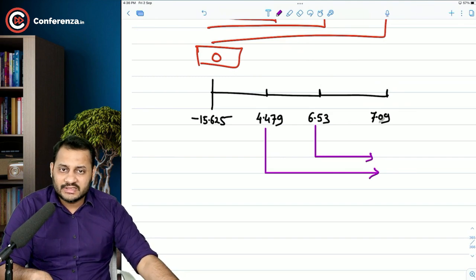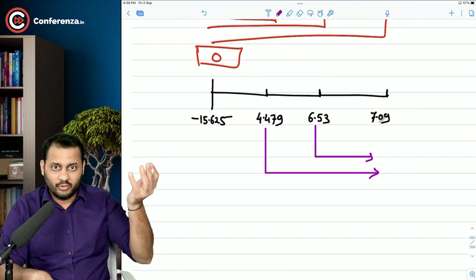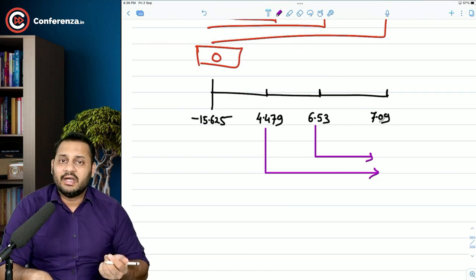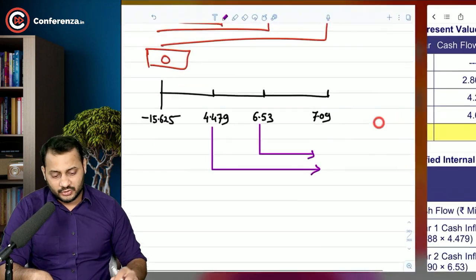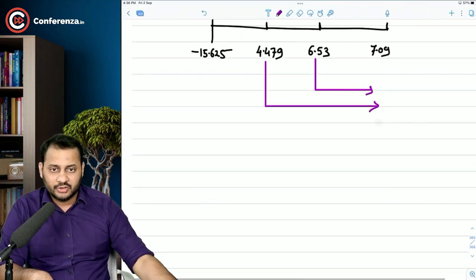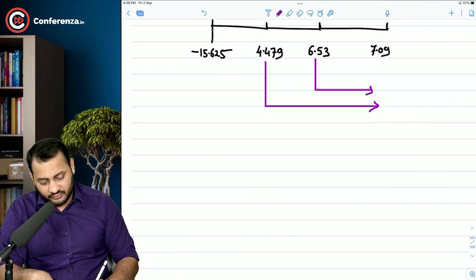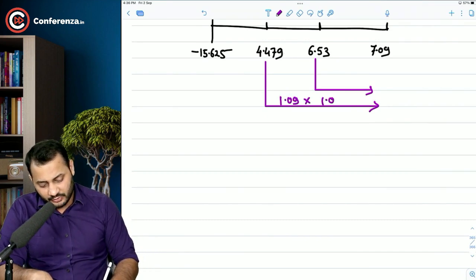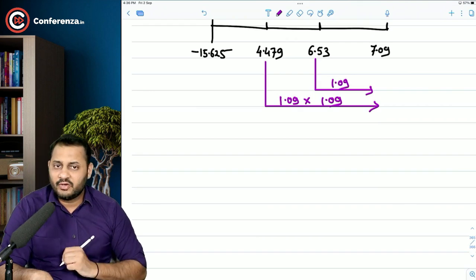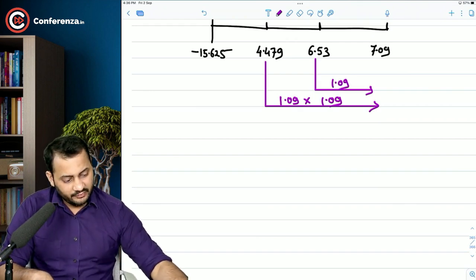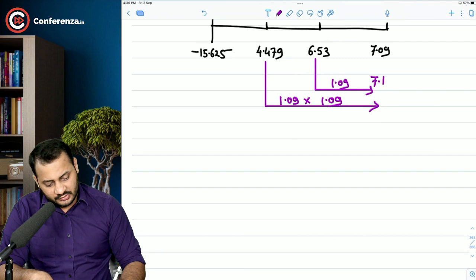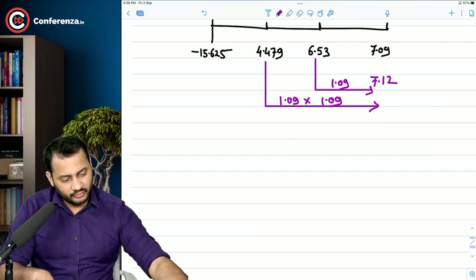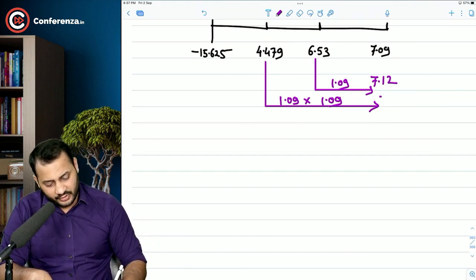There is no need to invest 7.09, right? Because it is already at the end of 3 years. Now, at what rate are we going to invest? At the discounting rate that we have used, which is 9%. So this cash flow will be invested for 2 years, 1.09 into 1.09, and this will be only invested for 1 year. So let's calculate. 6.53 into 1.09 will give you 7.12, and 4.479 into 1.09 into 1.09 will give you 5.32.